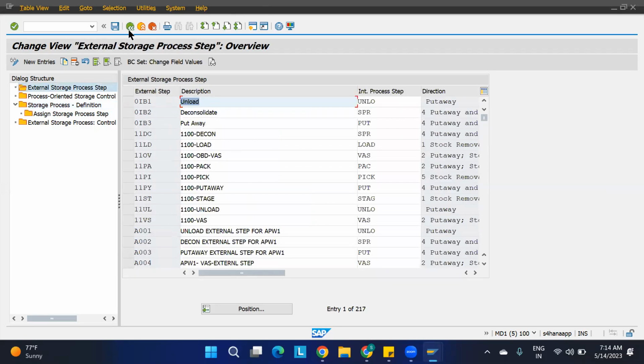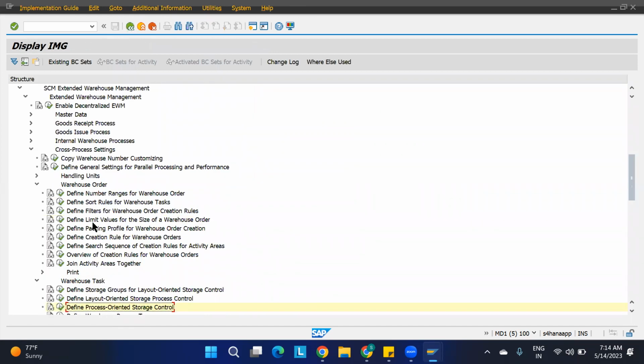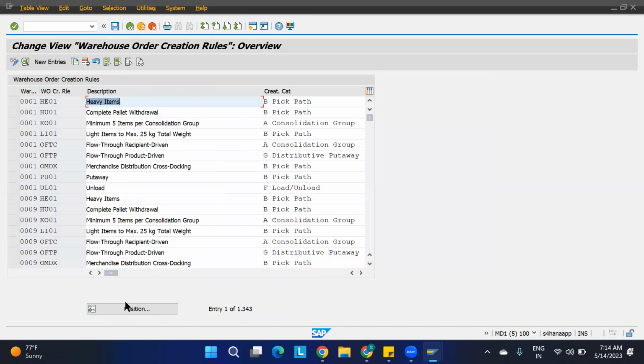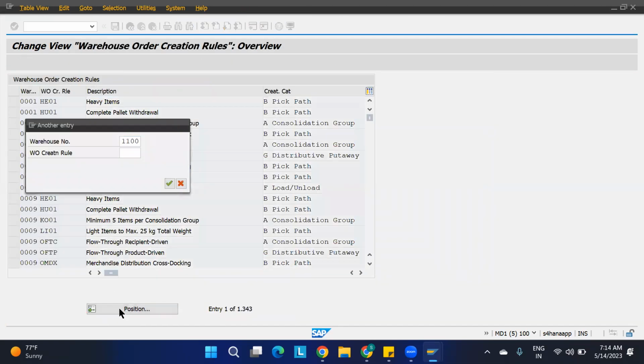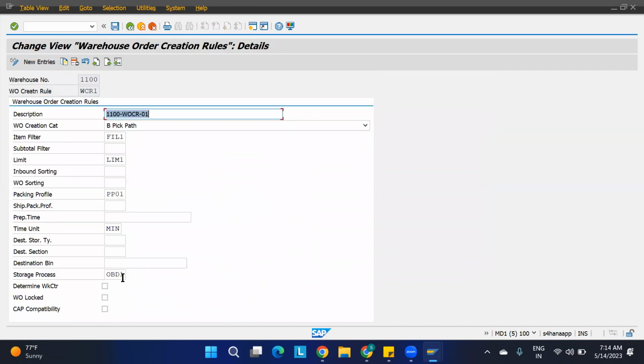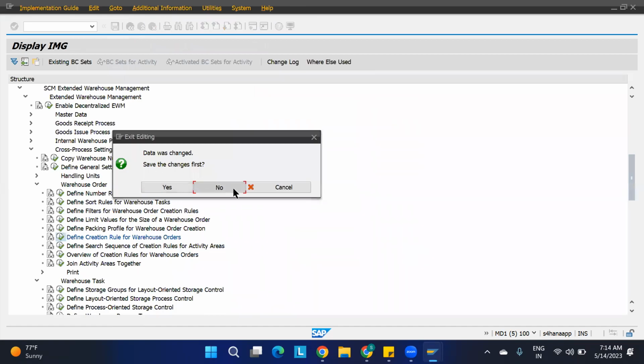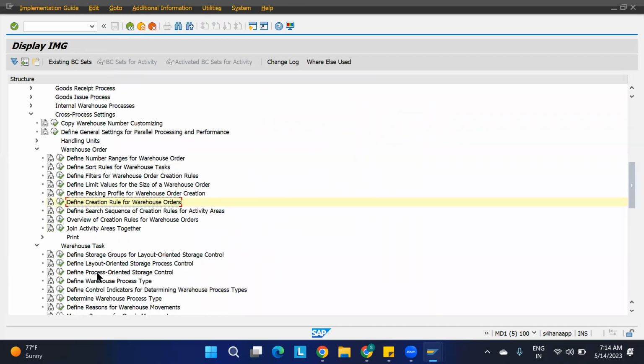No idea. We have to go to the warehouse order creation rule. Okay, here, the warehouse order creation rule. We have already given that, 1100. For the warehouse order creation rule, if you go inside, you can see here we have assigned this. Correct? Just remove this. You can remove this. Very simple thing, you just delete this.